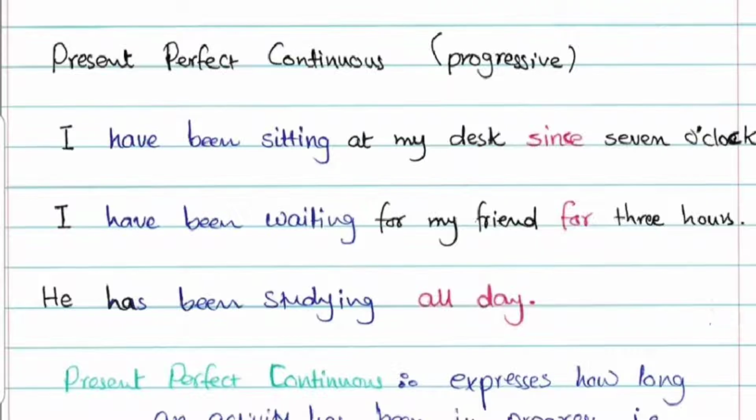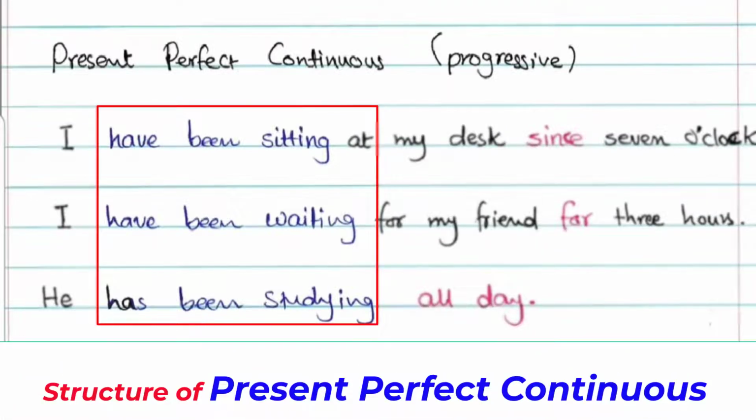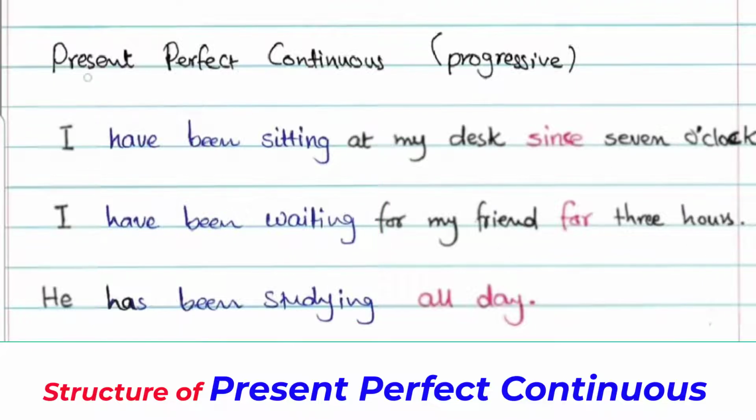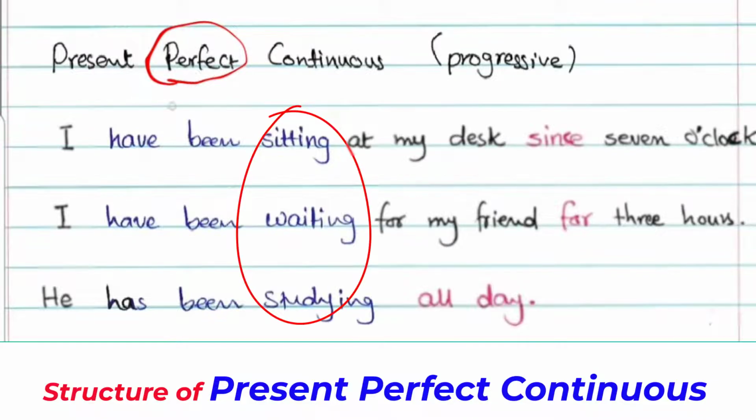So in all these examples, we can see that all sentences contain have or has plus been plus the verb with ing, or the main verb with ing. And this is the structure of present perfect continuous. We have has or have, it depends on the subject, plus the past participle of the verb to be, which is been, and this is the present perfect tense, plus the continuous structure, which comes on the main verb plus ing.